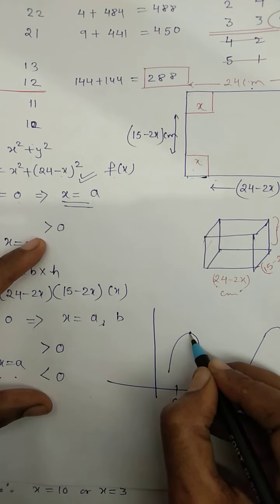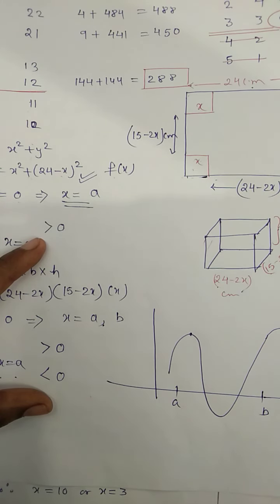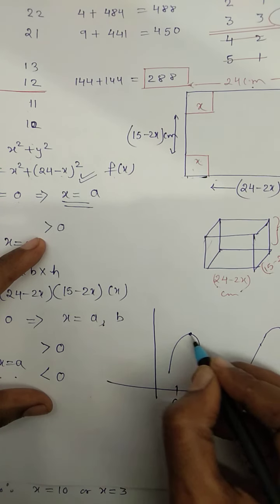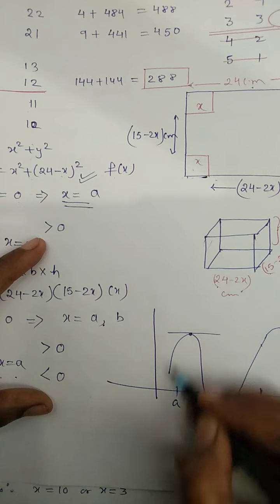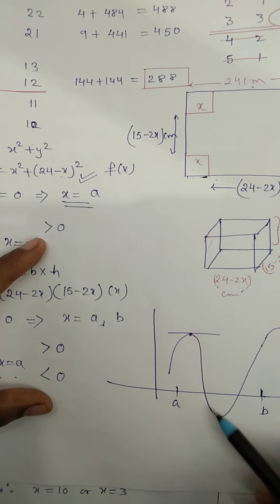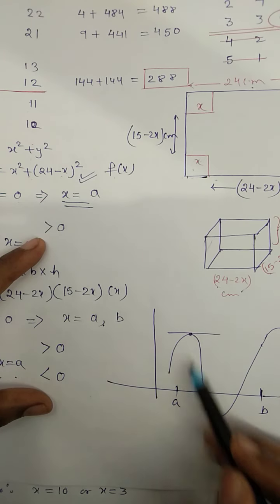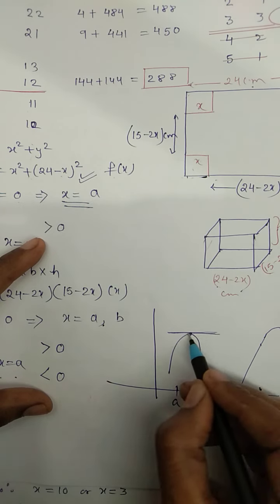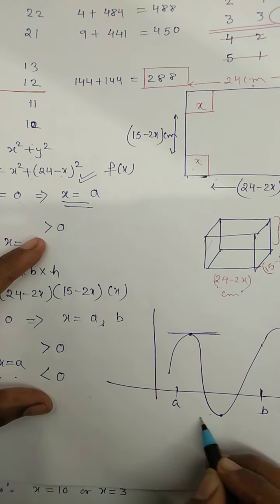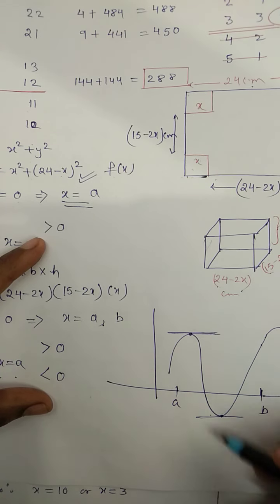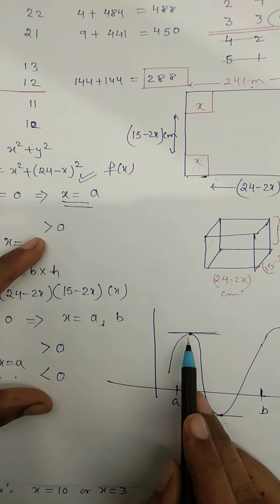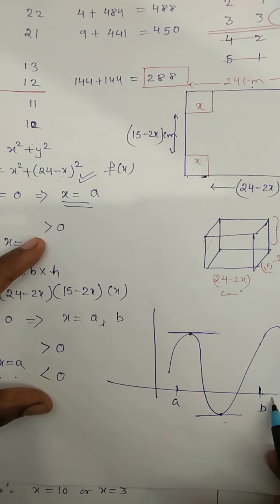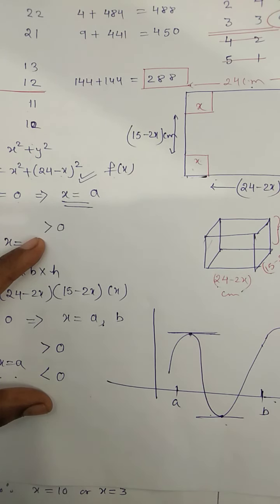At the point where it is maximum, if you find the derivative at this point, then the derivative becomes 0. Similarly here also the derivative becomes 0. These are extreme values, because at this point the tangent which we draw becomes parallel to the x-axis. This is already explained.